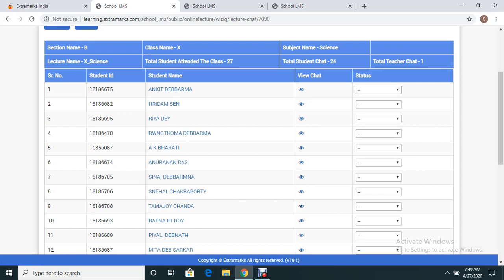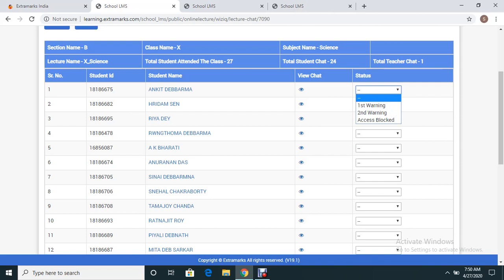Now what we are having in the status is a place where, suppose you find that any child has used an abusive word, or used something which is not as per the topic, going away from the topic, or maybe you are not liking that particular chat, you can always give a warning to the child. First warning, second warning, and access blocked.